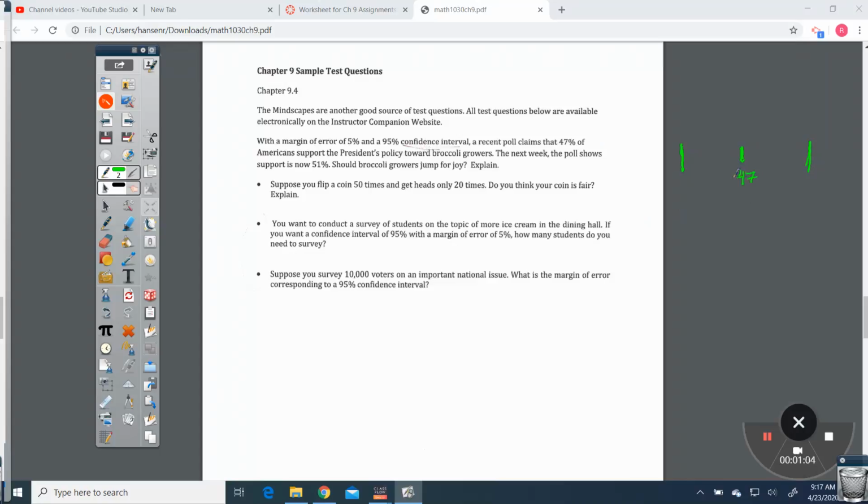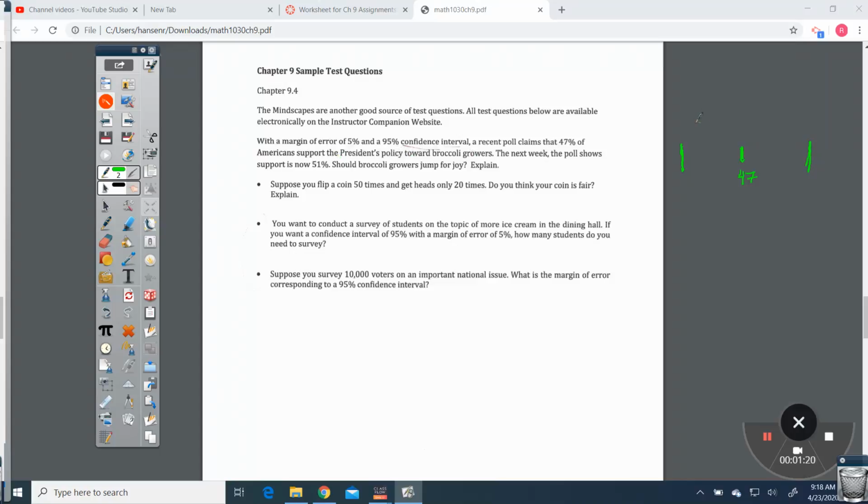Well, we don't even know that 47 is the middle of it. It doesn't even tell me what my confidence interval range is, it just says a recent poll claims that 47% of Americans support the president's policy towards broccoli growers.